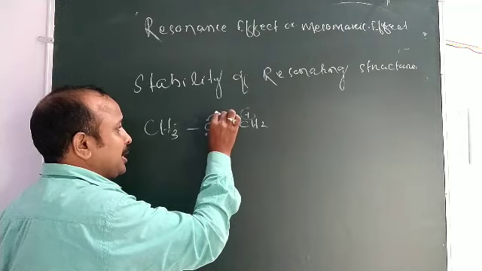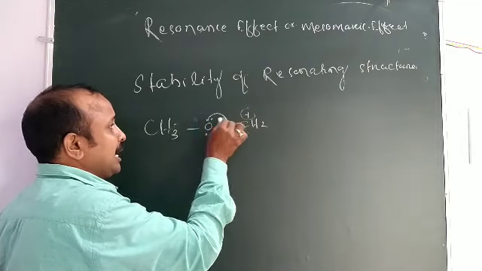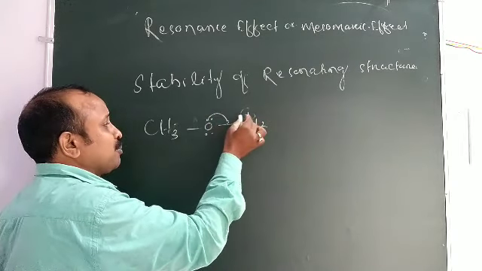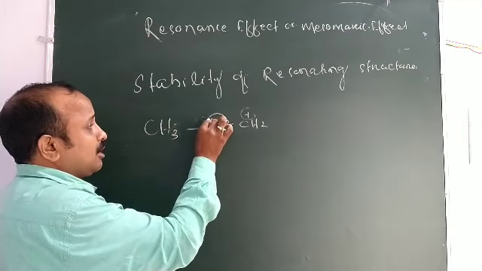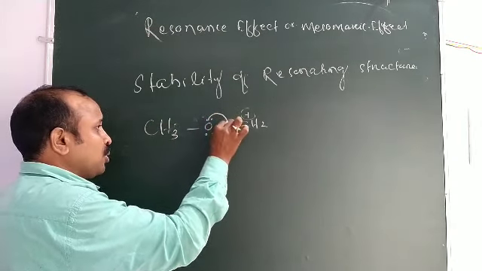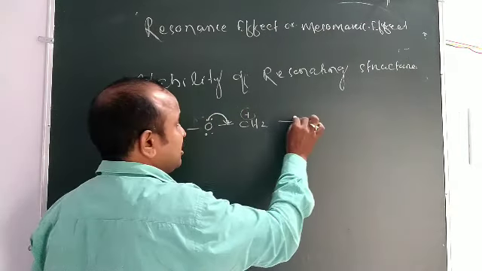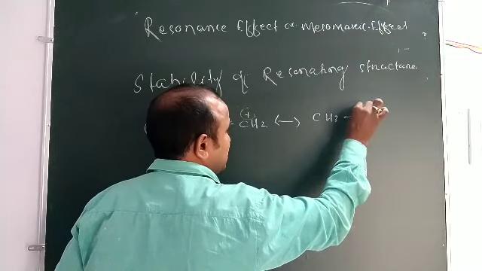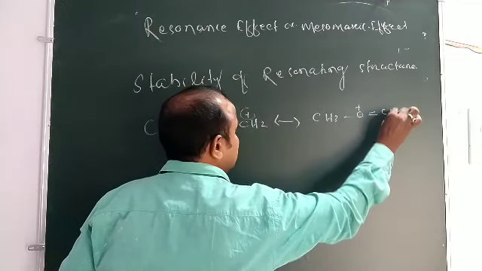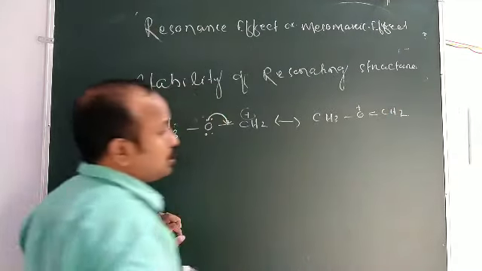So the lone pair electron comes to this, and the positive charge will be on the oxygen atom. When the lone pair electron moves to this position, it becomes CH3O with a positive charge, double bond CH2.